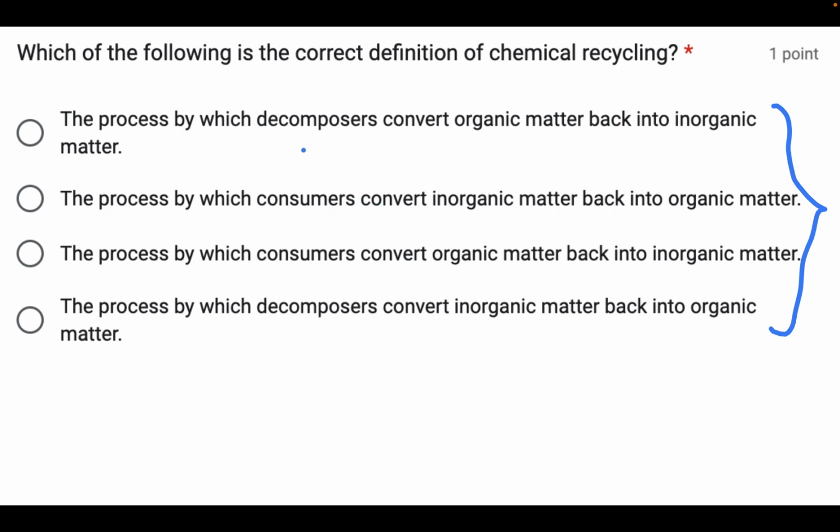But look at the substitutions. We have in this spot over here either the word decomposer or consumer. So what is the definition of chemical recycling? We're going to pick decomposer or consumer, and then we'll have narrowed down our choices into two. And then at the end here, we have organic into inorganic, or we have inorganic into organic. So it's only one of those. That's going to help us narrow it down further to find the correct response. Now is a good time to pause before the answer is revealed.